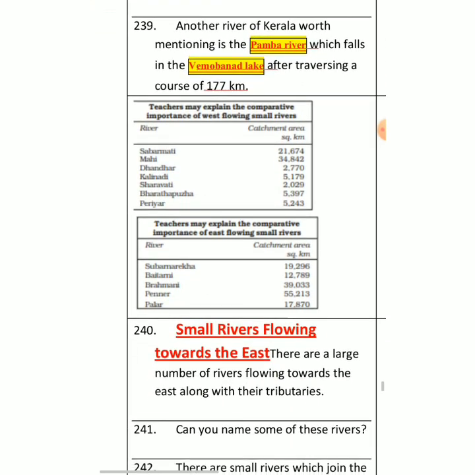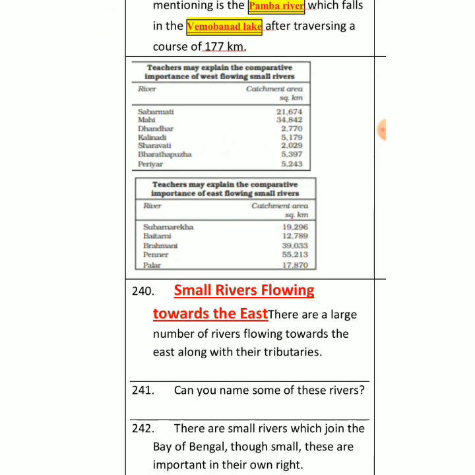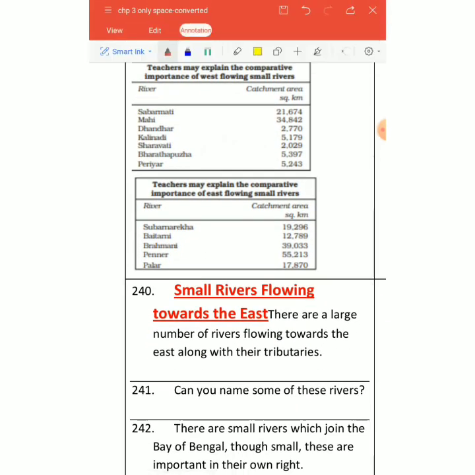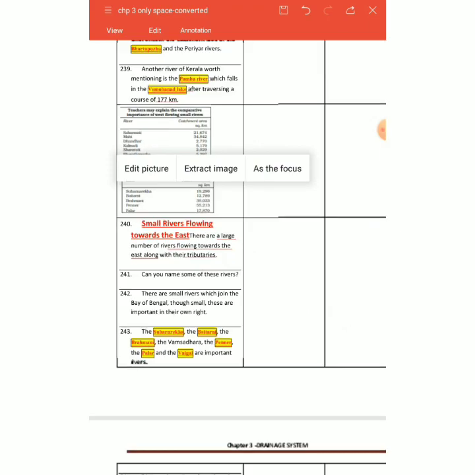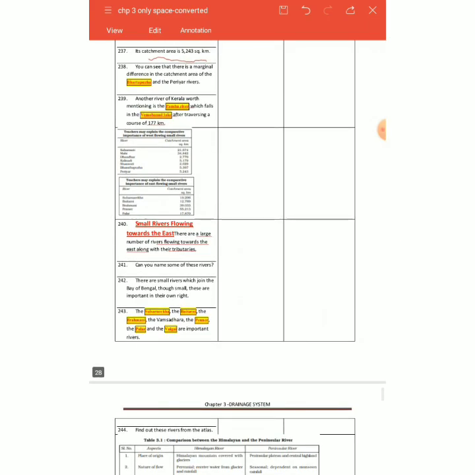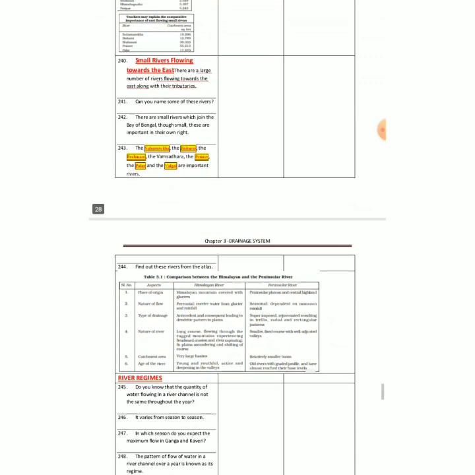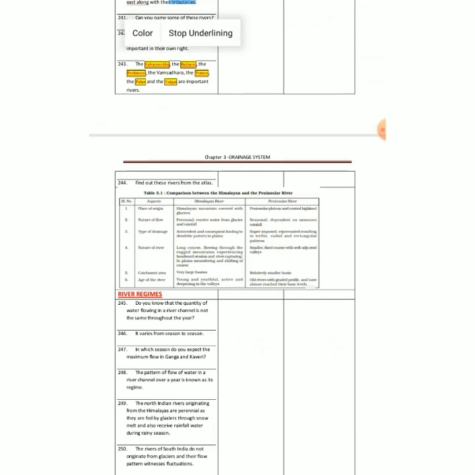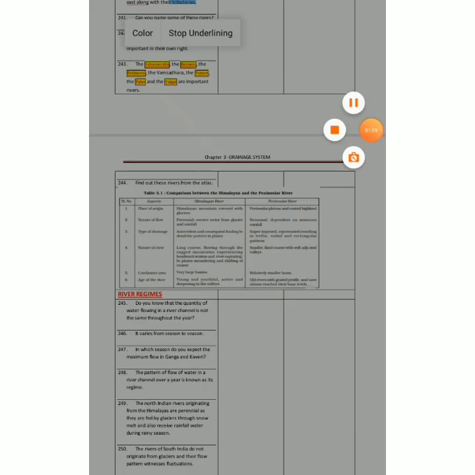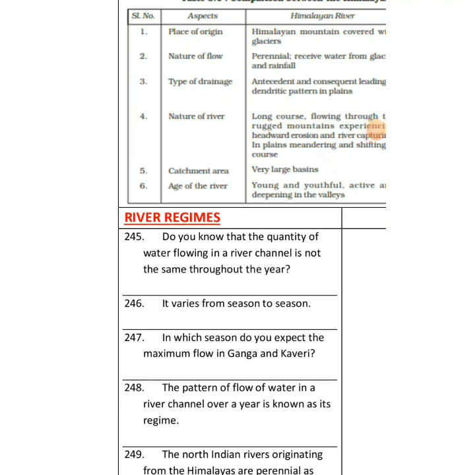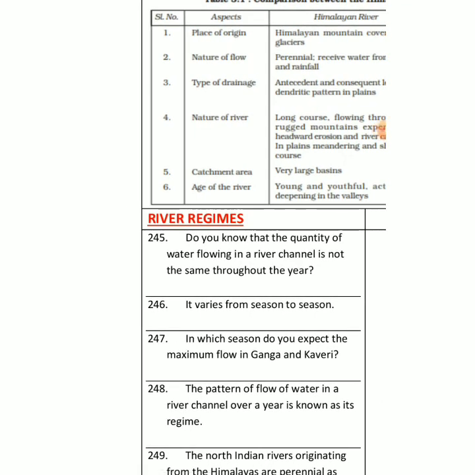Then we have small rivers from the east. We'll take them on. There are a large number of rivers basically flowing towards the east. Maximum rivers move to the east side with their tributaries. So we have so many rivers which we can tell about. Now we'll take up some rivers. So we have the quantity of water flowing mainly.